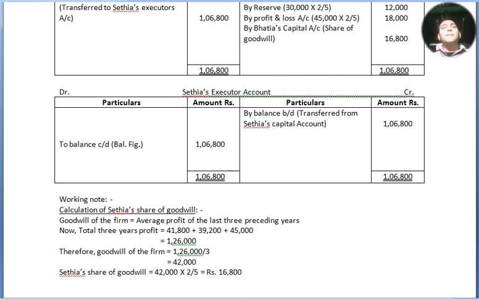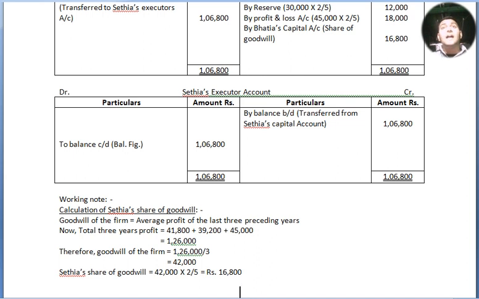This is the working capital of Sethia's goodwill. As we can see, 3 years profit 41,800, 39,200, 45,000, altogether 1,26,000. I have divided by 3 and got the average 42,000, and 42,000 into 2 by 5 equals 16,800, and that is only the share of goodwill of Bhatia.